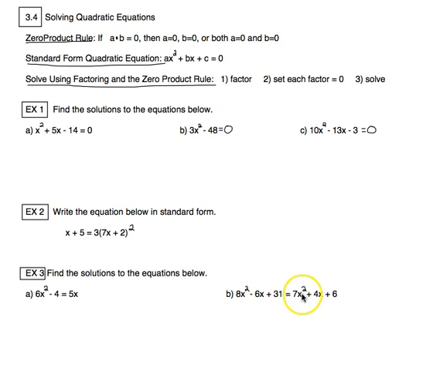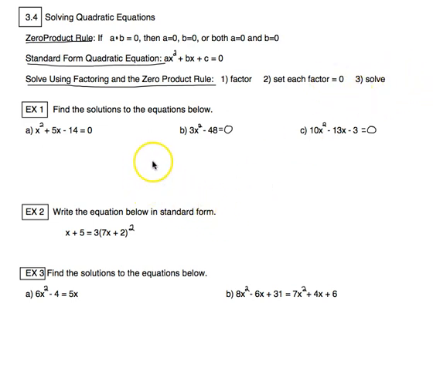So since they are already equal to 0, the process for us is going to be number 1, factor it using all the factoring rules we've learned. Then set each of the factors that we get equal to 0 and solve them.